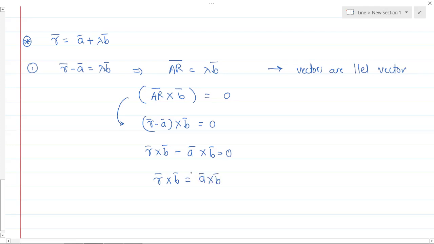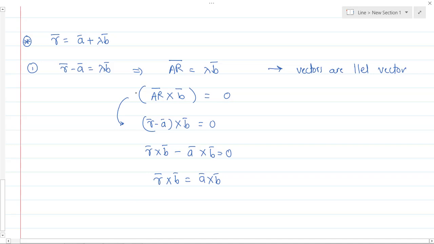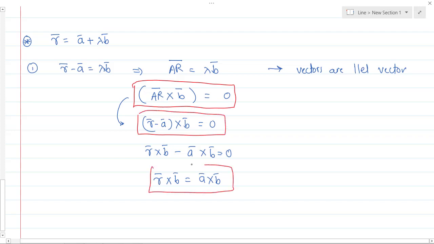You can take any of these equations, all three are the same. These are known as the non-parametric form because they do not include any parameter, the non-parametric equation of the given line L.